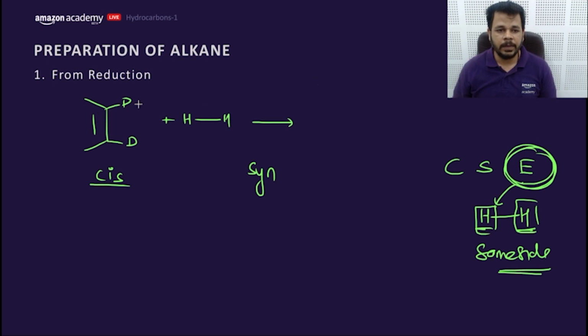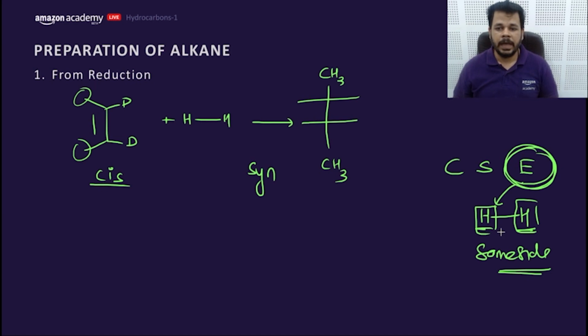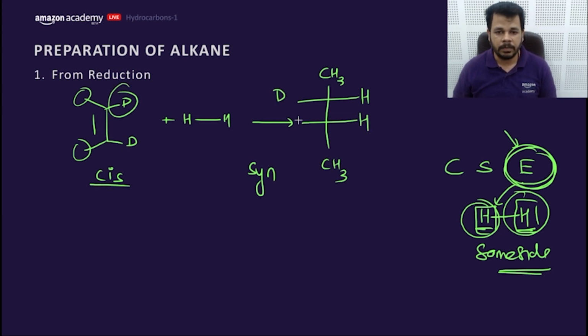So how to write the product? Firstly, we will write the parent carbon chain like this in the Fischer projection. Then we'll make two lines here like a Fischer projection, and we will write both the coming things, H and H, erythro as per the trick, and the remaining D would be written here. So this would be the product, and there are two chiral centers, and this shows this compound would be meso.